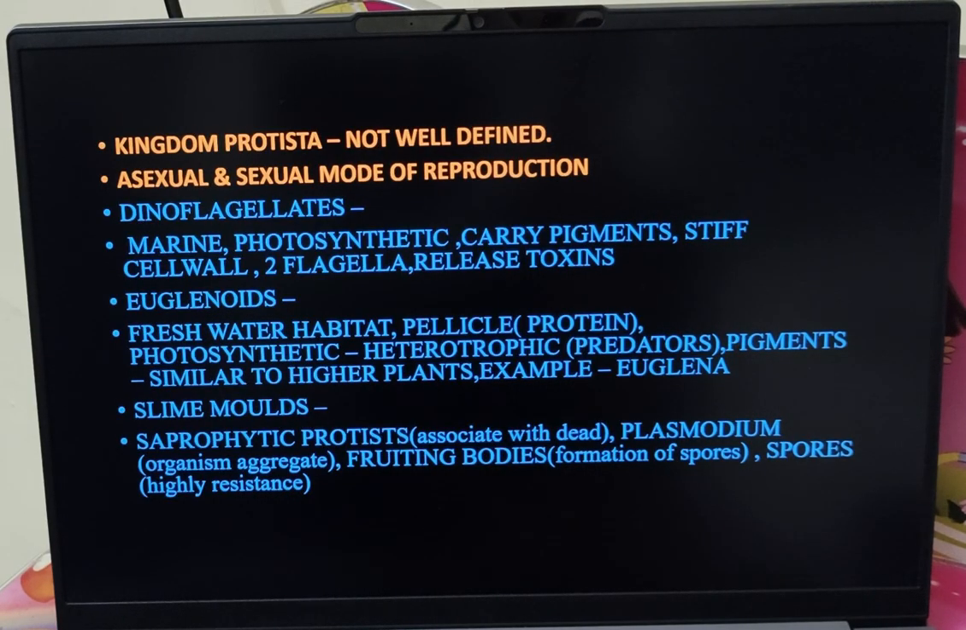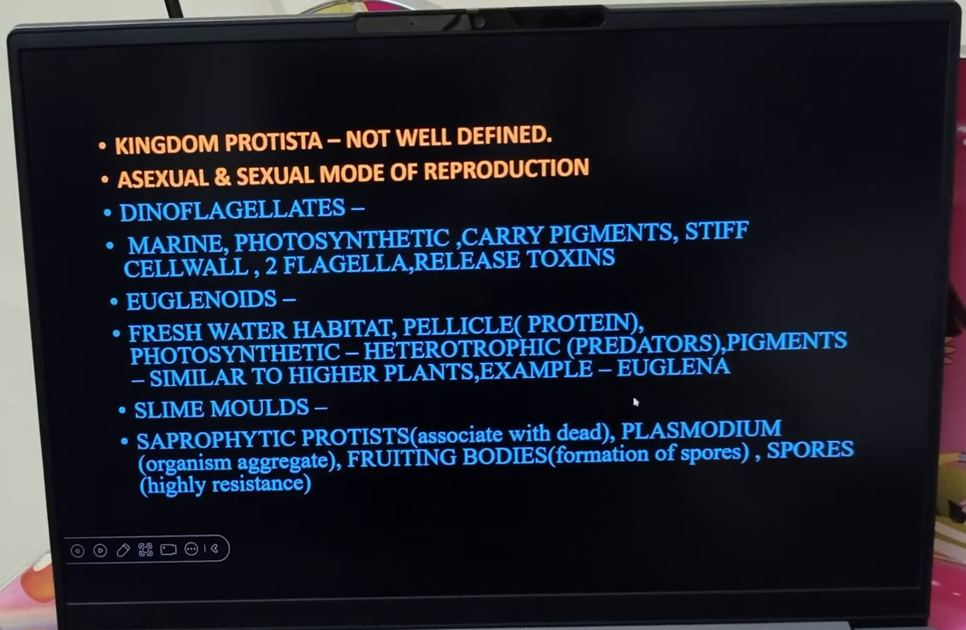Then there is plasmodium. So what is plasmodium? We have a parasite plasmodium, but with these slime molds, when a group of organisms club together and aggregate, you call that a plasmodium. When these clubbed organisms grow, they result in the formation of spores. That formation of spores, you call fruit bodies. I think we would have read early that fungi will have spores. You know only fungi bear spores, but even bacteria can also have spores.